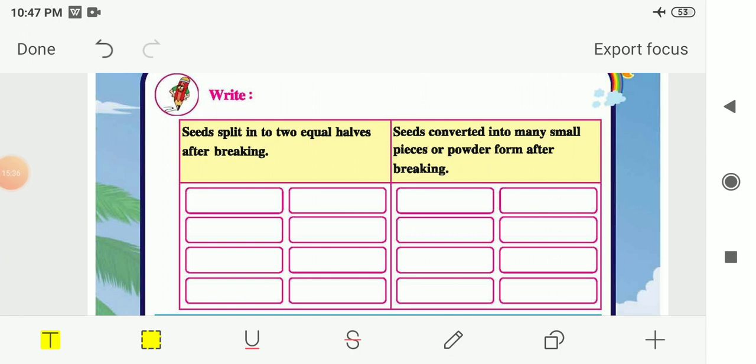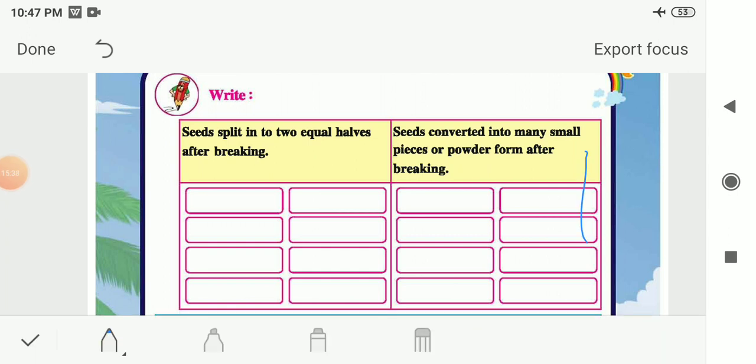So now on the next page, number 24, another table is given to you. In that you have to write the names of the seeds that split into two equal halves after breaking, and in the other column you have to write the names of the seeds that are converted into many small pieces or powder form after breaking.